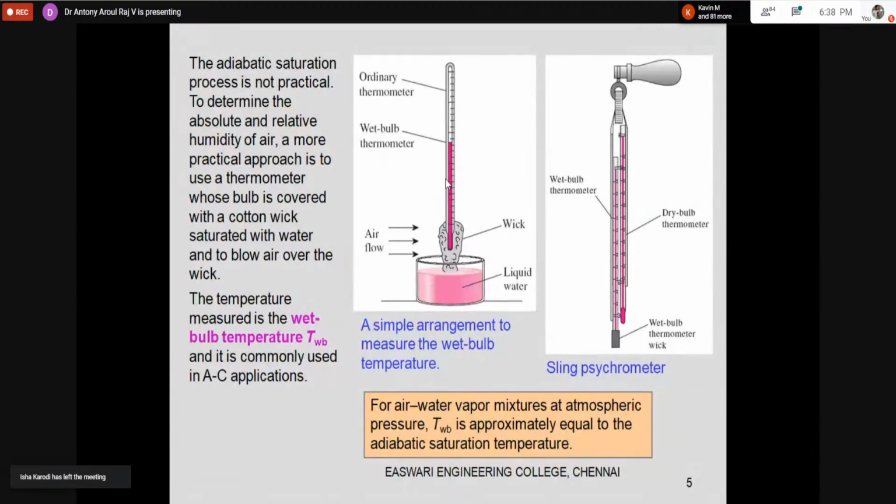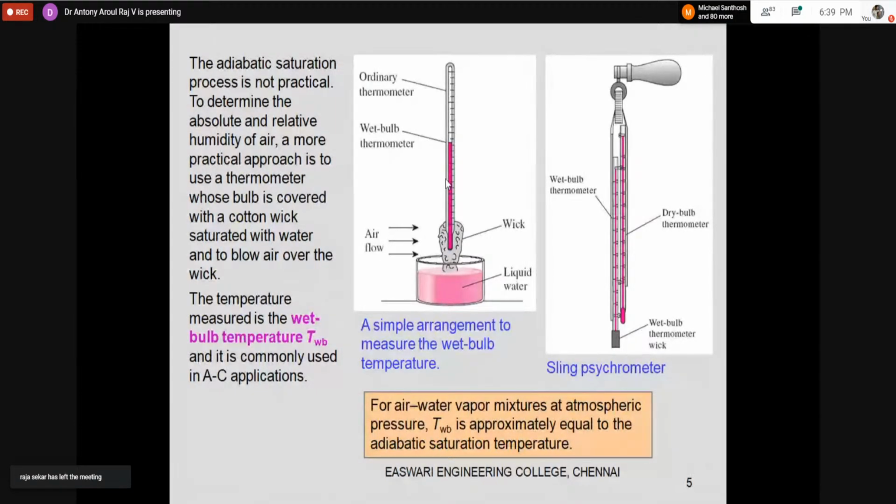The wet bulb temperature represents the adiabatic saturation temperature. If you are saturating the air with water, whatever temperature we get is called the adiabatic saturation temperature. Our wet bulb temperature will be closer to that adiabatic saturation temperature, and that will help us find out the humidity in the air.